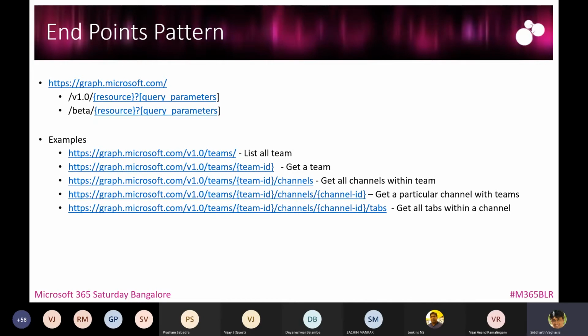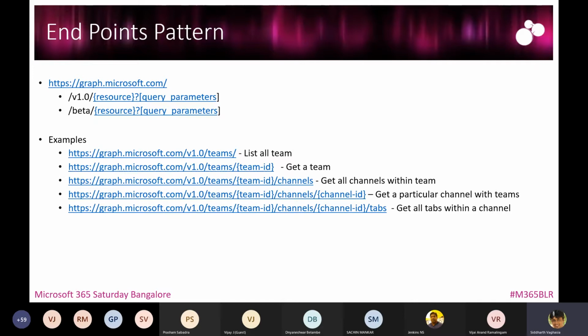We might not be able to remember them all, but not as a ground rule, the general pattern which Graph API follows is that the main domain is graph.microsoft.com, and then slash the version, version 1 or beta, according to the general availability of that particular endpoint. If it is in general availability, the endpoint starts with v1.0, and if it is in public preview or beta, it would be slash beta, and then slash the resource name. For example, what we see here is graph.microsoft.com/v1.0/teams.